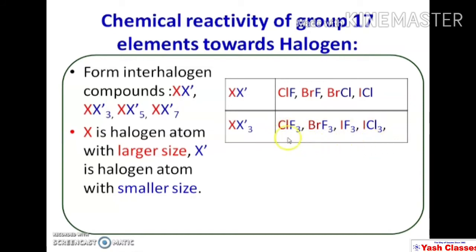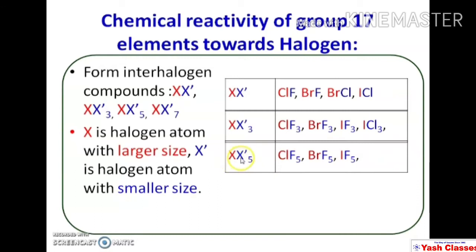That is chlorine trifluoride, bromine trifluoride, iodine trifluoride and iodine trichloride. So here chlorine is the halogen with larger size and fluorine has a smaller size.